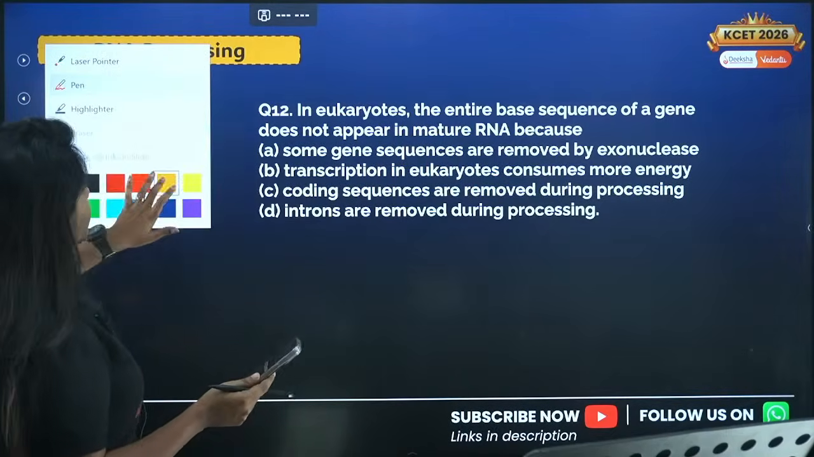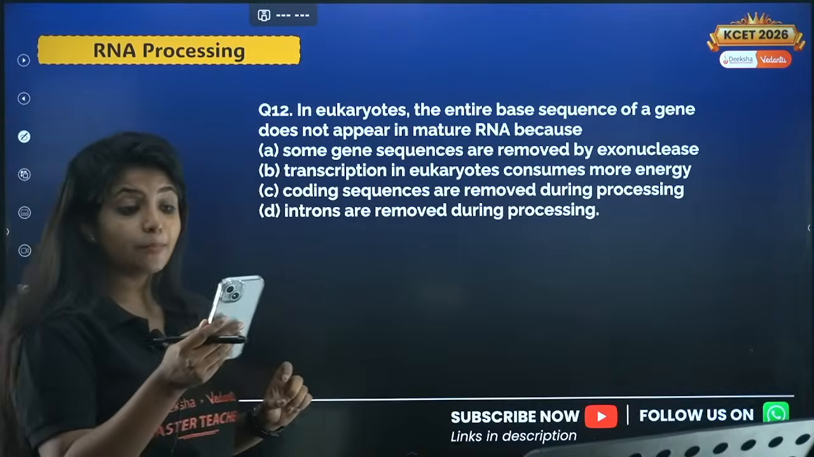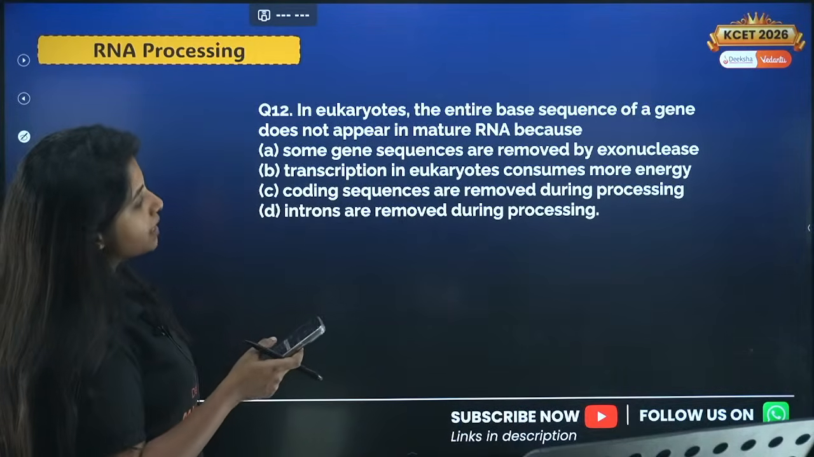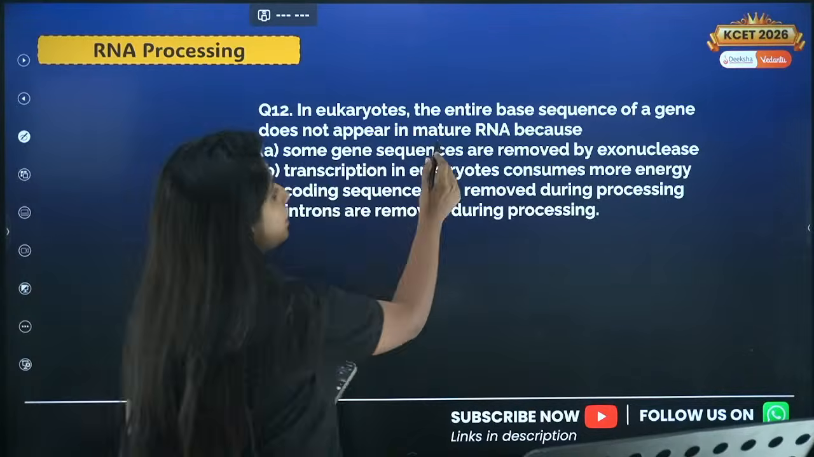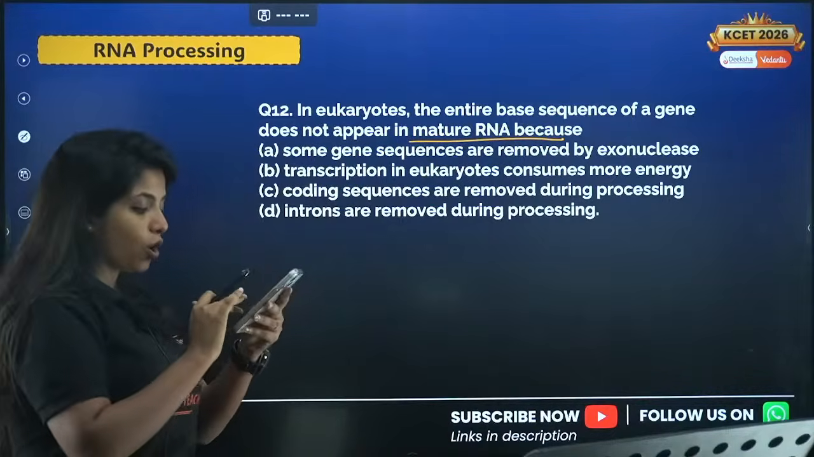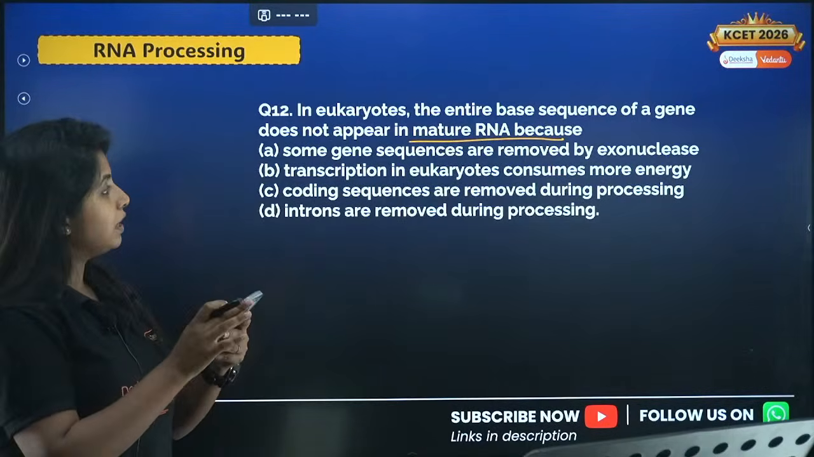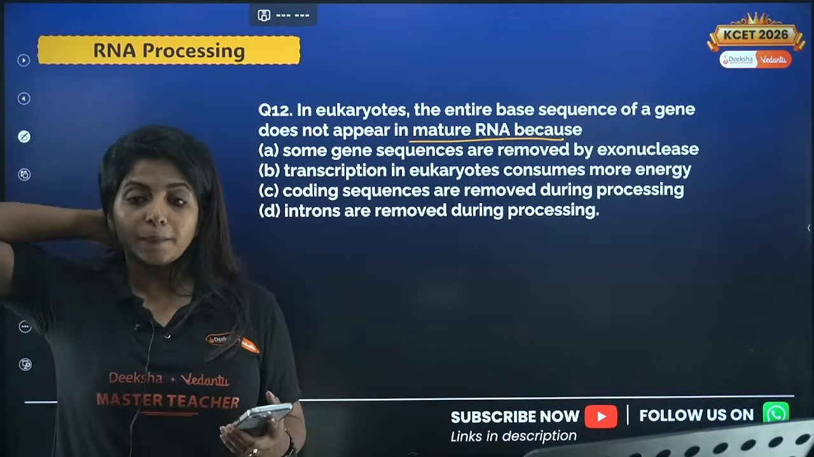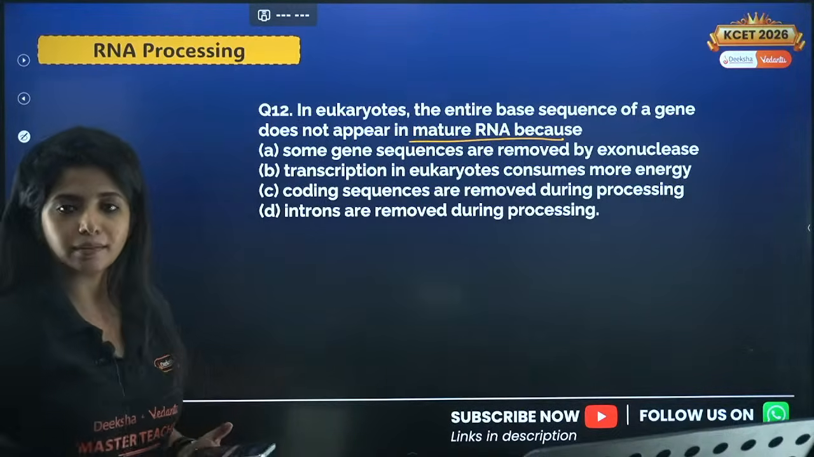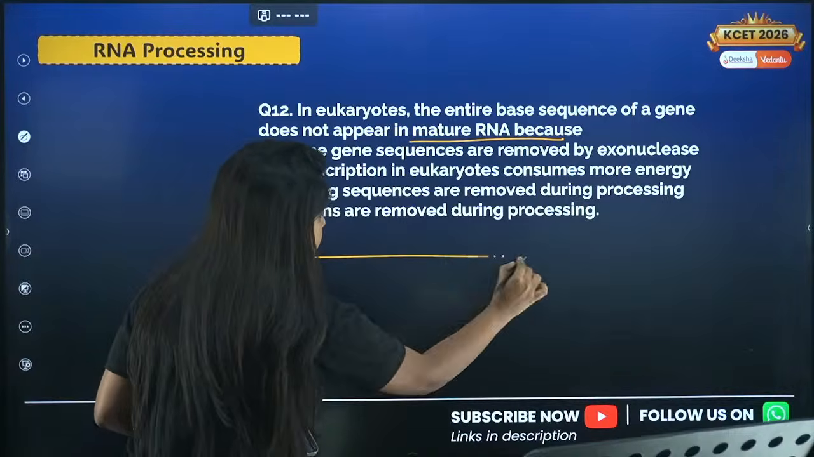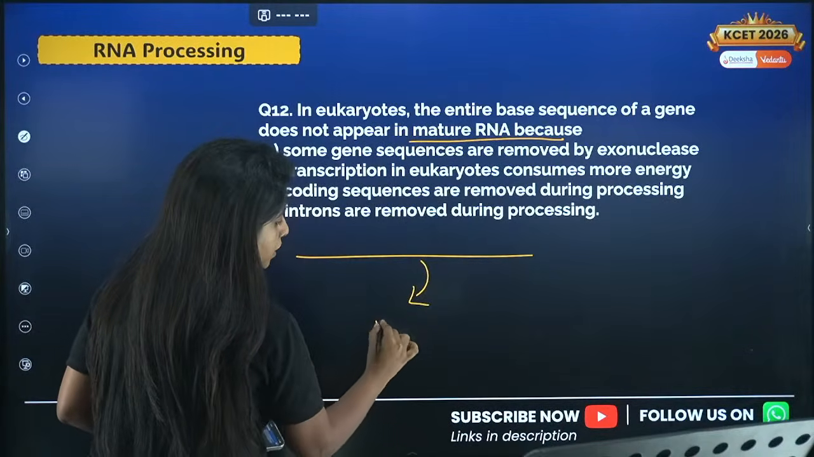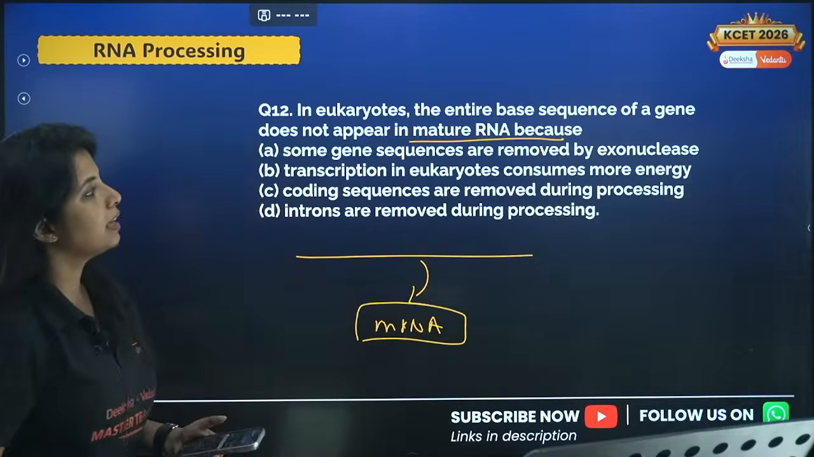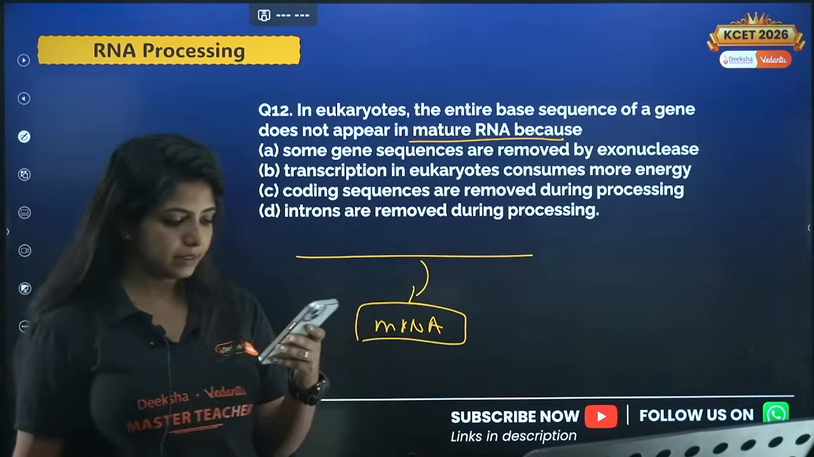Now the next question is a 12th question. This is related to RNA processing. Okay, so in eukaryotes, the entire base sequence of a gene does not appear in mature RNA because... So in eukaryotes, the entire base sequence of a gene does not appear in the mature RNA. Means what? Basically whatever is there in the DNA, over here it is not found in the mRNA. Why is that so? Any idea?